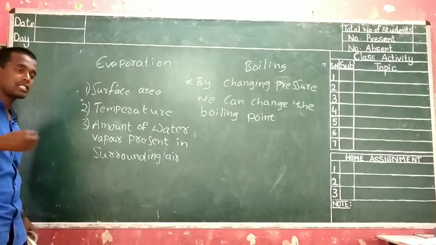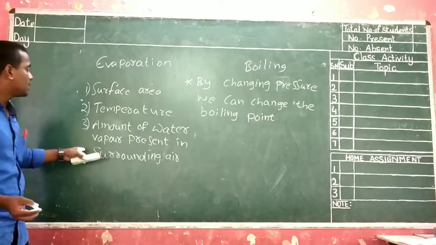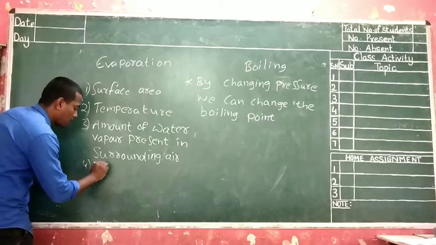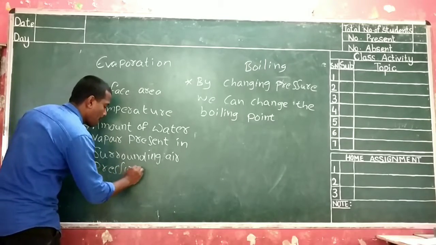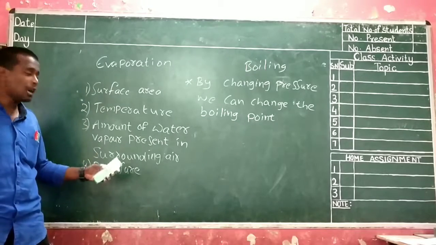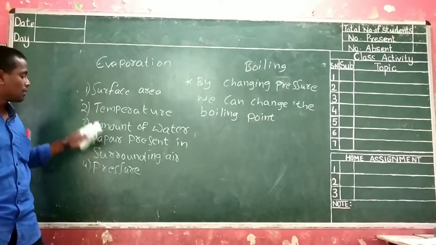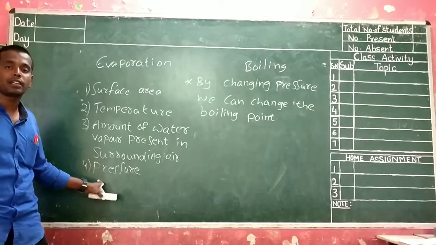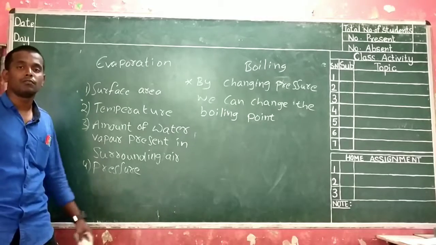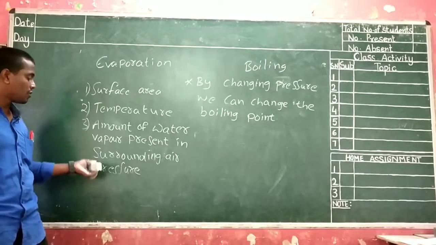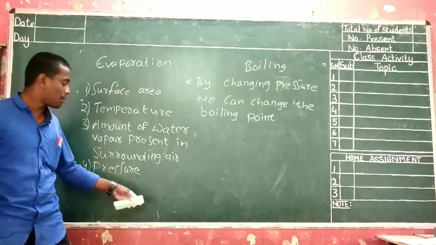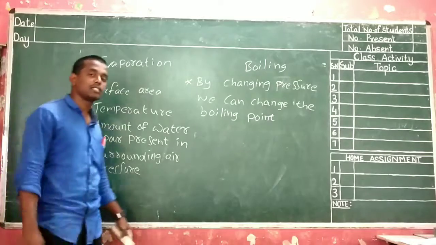And if the pressure is more inside the room, automatically the rate of evaporation gets decreased. One of the factors is pressure also. Here also pressure plays a key role. In your textbook there are only three factors, but pressure is also one of the important factors which plays a key role in evaporation. So if the pressure applied on the water is high, then it won't get evaporated. If the applied pressure is very low, automatically it gets evaporated.